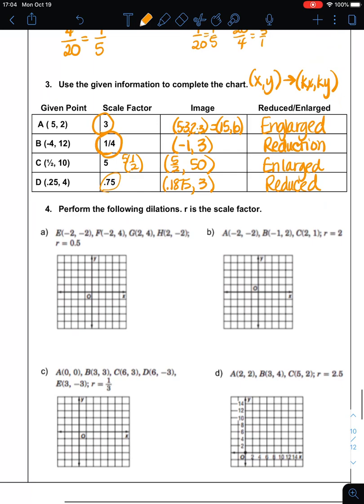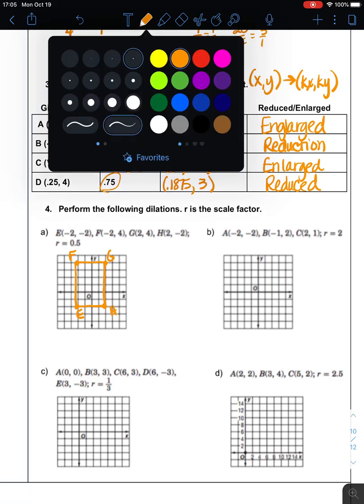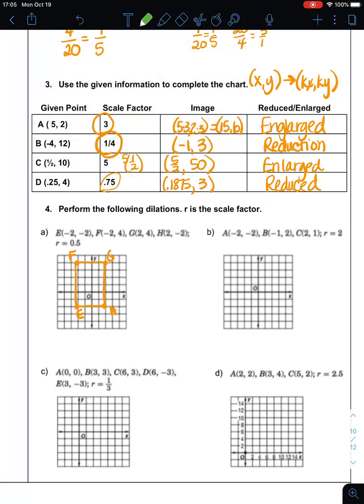So now we're going to use that to apply to this, and you can graph it, and we'll show you. Let me show you this first one. E is at negative 2, negative 2. F is at negative 2, 4. G is at 2, 4. And H is at 2, negative 2. So we've got this original rectangle, and I just want to show you what happens when you put this on a grid. You don't have to, this can be done without.